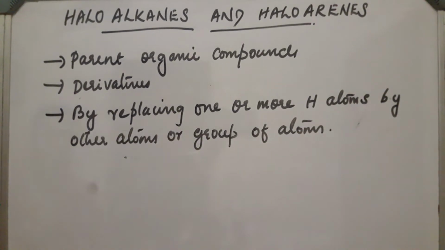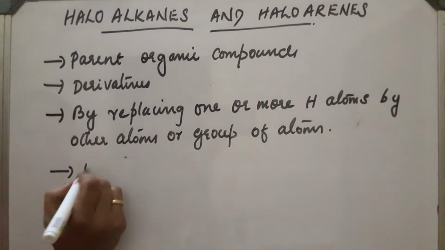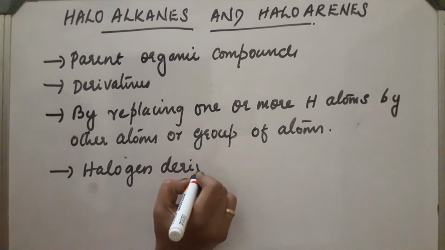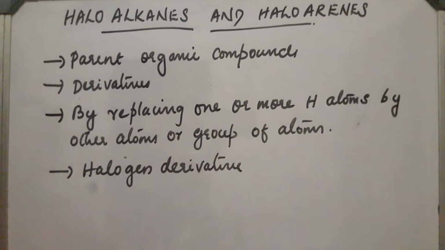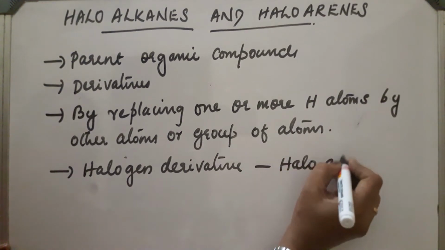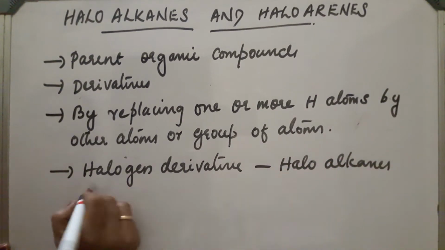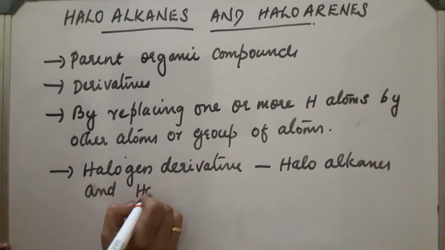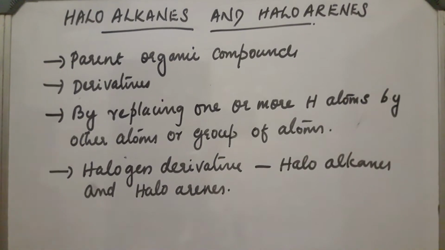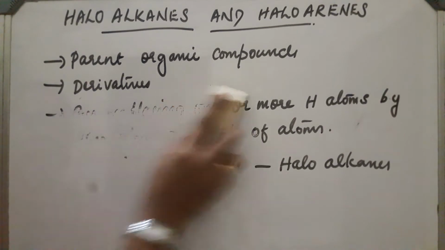Halogen derivatives of aliphatic and aromatic hydrocarbons are called haloalkanes and haloarenes. Now, first let us discuss haloalkanes. Haloalkanes are also called alkyl halides.